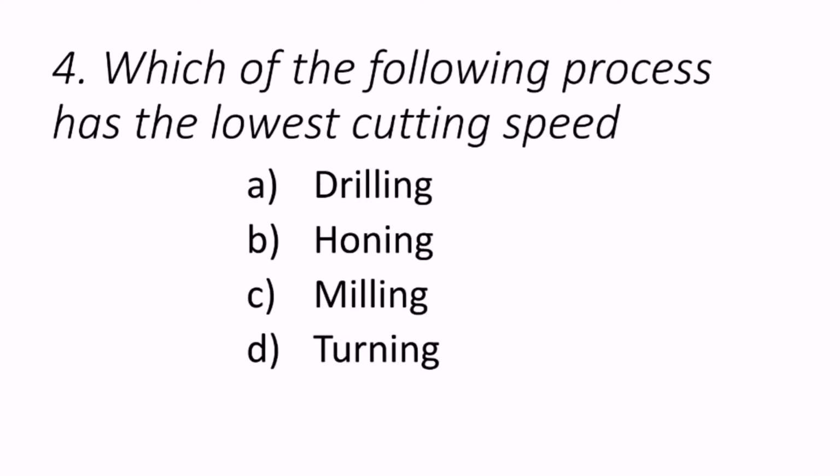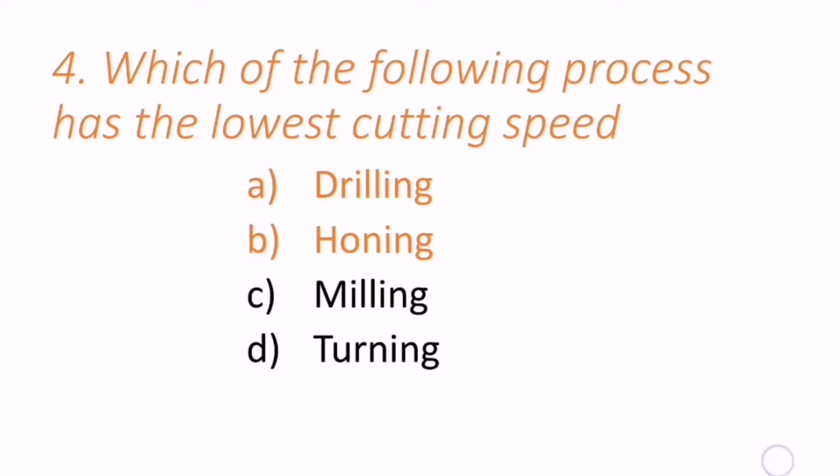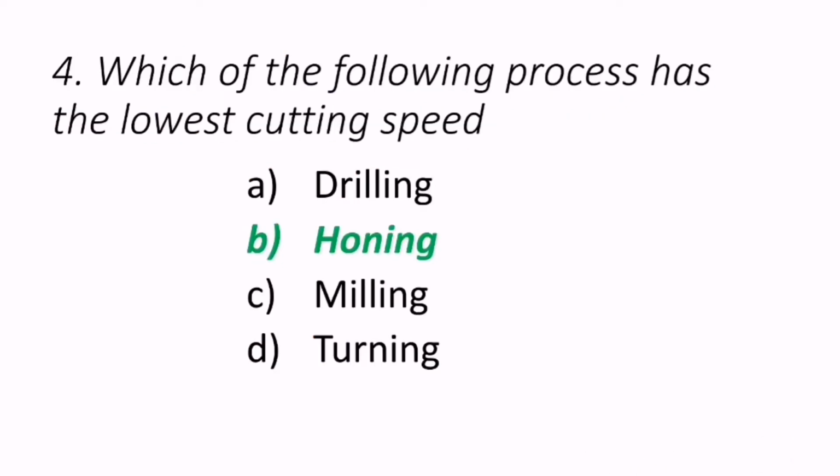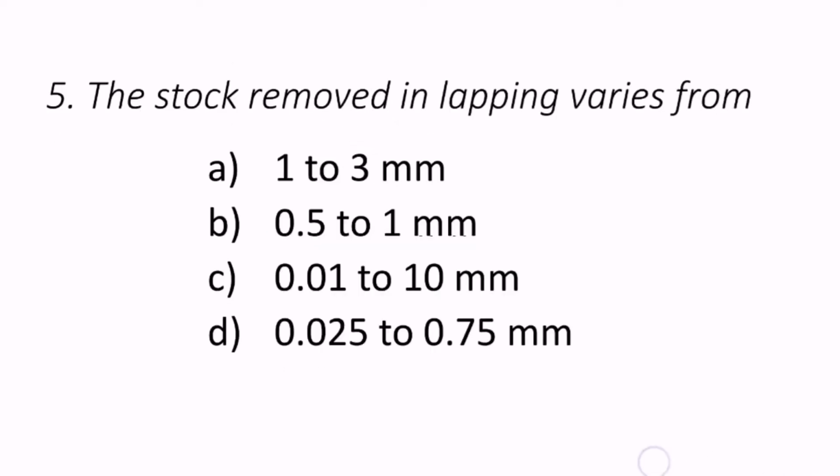Fourth question reads, which of the following processes has the lowest cutting speed? So the lowest cutting speed may be with drilling, honing, milling or turning. So the lowest cutting speed is with honing. B is the correct answer.